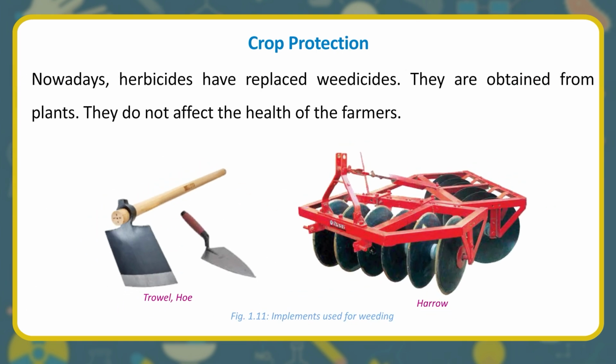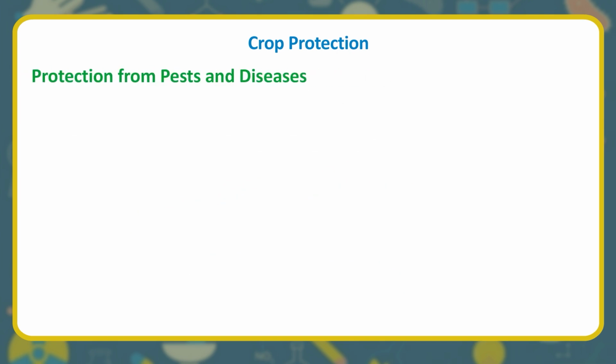Nowadays, herbicides have replaced weedicides. They are obtained from plants. They do not affect the health of the farmers. Trowel, hoe, harrow. Protection from pests and diseases.